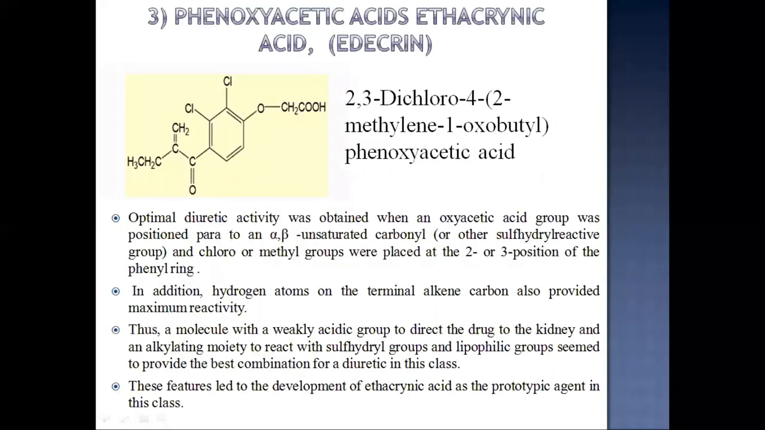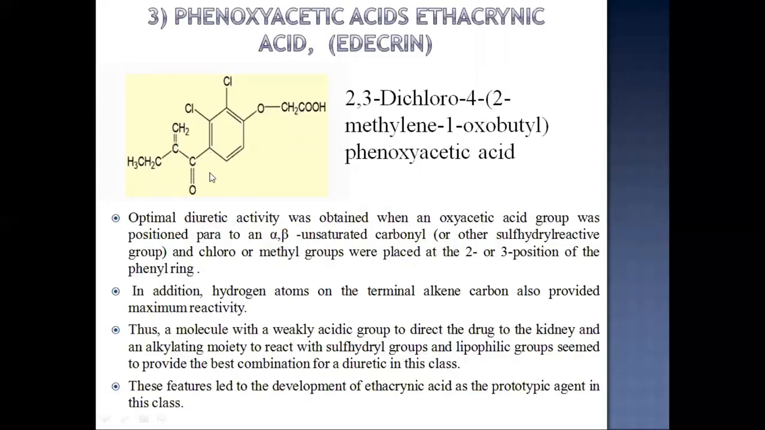The another type of subclass in these loop diuretics is phenoxyacetic acids, and the example is ethacrynic acid. This is the structure for ethacrynic acid. Optimal diuretic activity was obtained when an oxyacetic acid group was positioned para to an alpha beta unsaturated carbonyl or other sulfhydryl reactive group, and chloro or methyl groups were placed at the second or third position of the phenyl ring. So here you can see the optimal activity was obtained with the para positions.